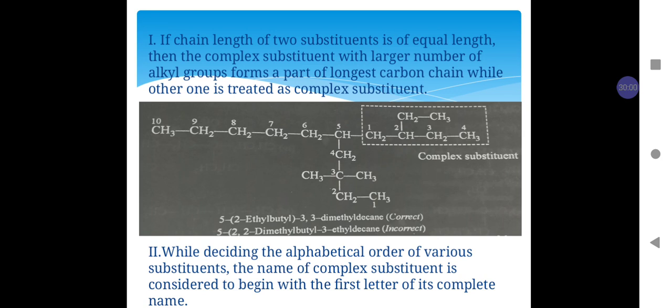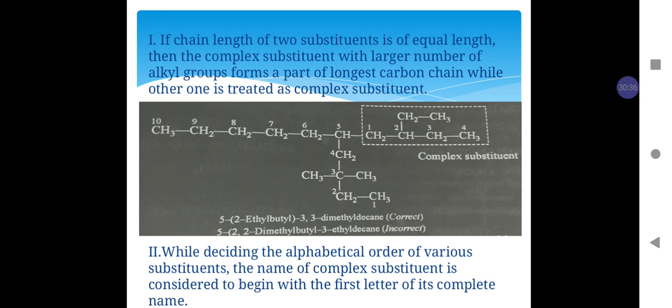If numbering is done from the right hand side, then the longest chain also has 10 carbon atoms. But in that case, the substituent will be the carbon shown on the lower side of the molecule, and this substituent has two side chains at carbon number 3, due to 2 methyl groups at carbon number 3.